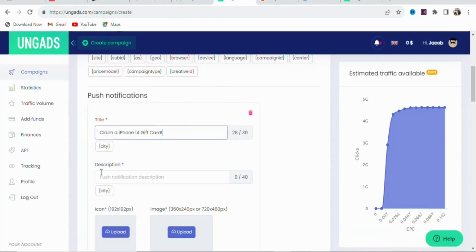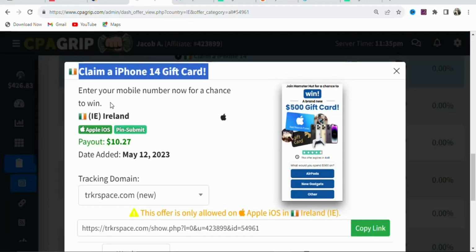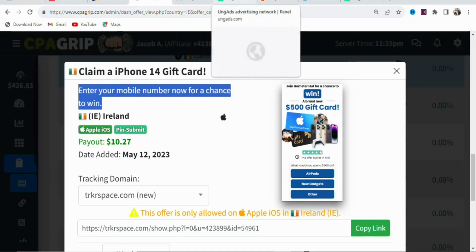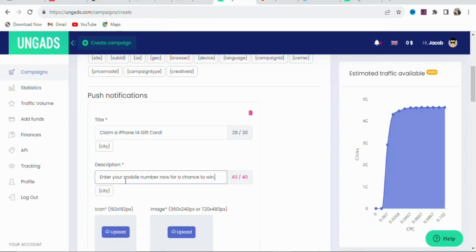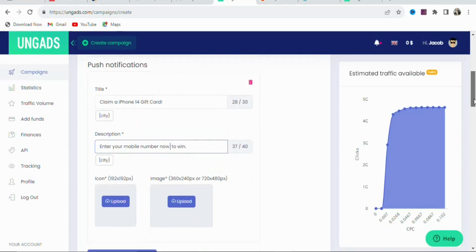Once that is done, you can see description. So you are going to enter the requirement of the offer right here. So what you have to do is that you have to come back on CPA Grip. Once you come back, you can see this is the requirement. Just copy it. Once you copy it, you are going to paste it here as your description. So just paste it right here. You can see 49/40. So you have to reduce the characters to 40. So let's delete this. As you can see, that has been done. Enter your mobile number now to win, just like this. Once that is done, you are going to scroll down.